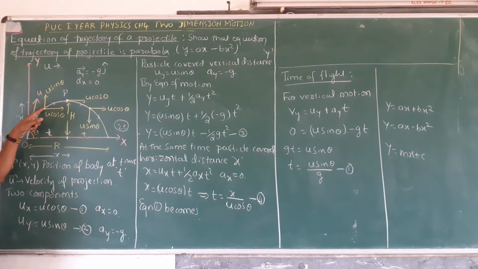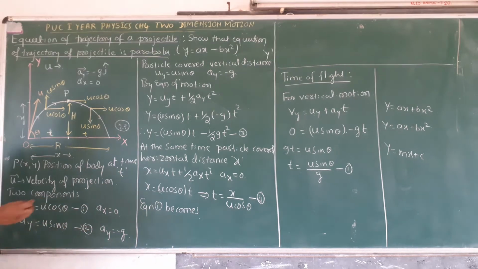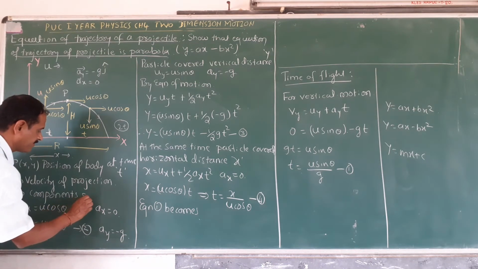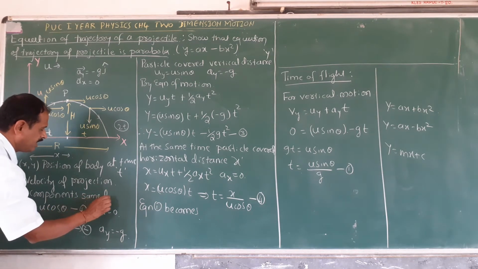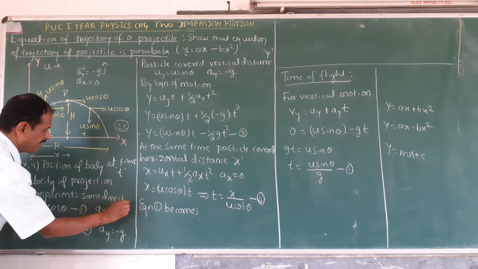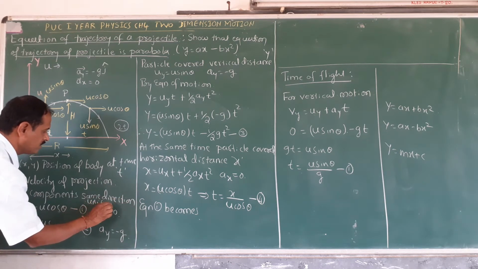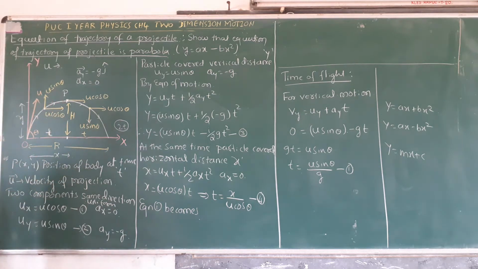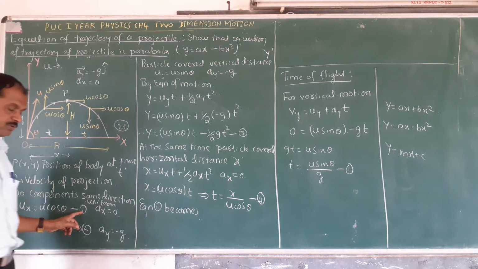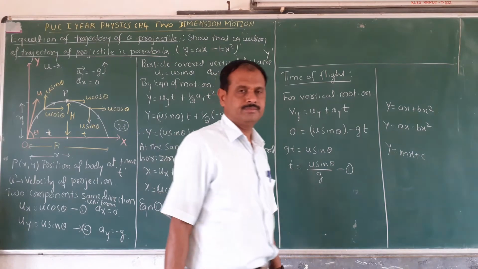Now this velocity is resolved into two components. One is u cos theta; the acceleration is 0, it is in the same direction and also uniform. Here ux is equal to u cos theta, equation number 1.